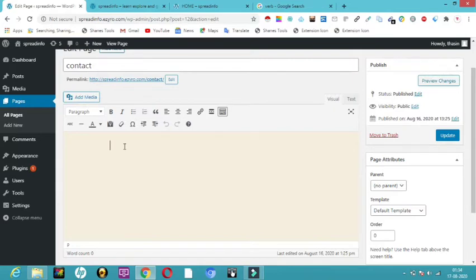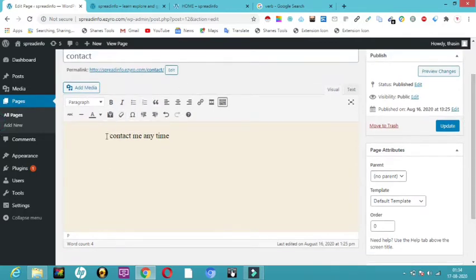Here, this is our contact page where you can type anything. You can make this bold, italic and all that. You can make it bold, italic. If you want it in a bulleted list, you can make a bulleted list at the same time. And if you want left alignment, center alignment, all that.